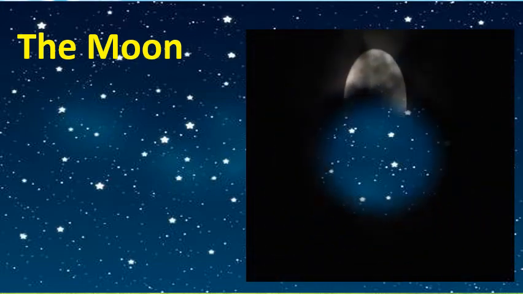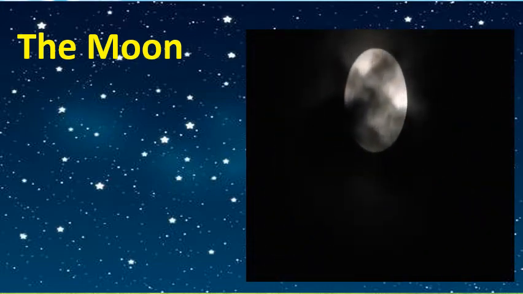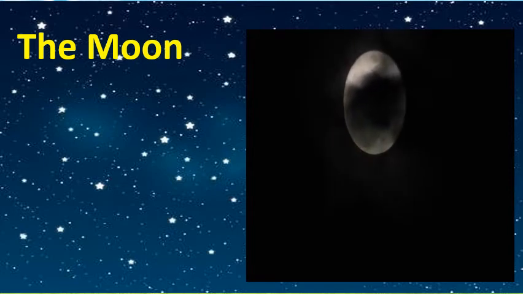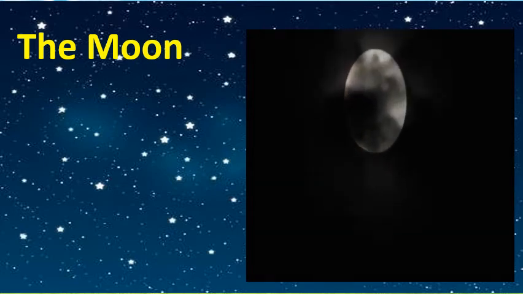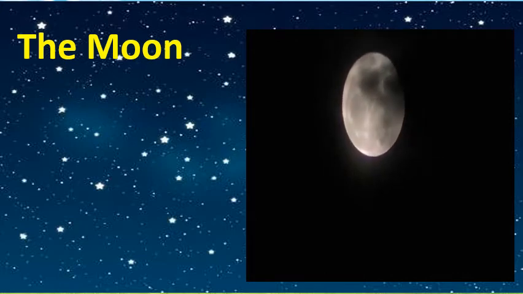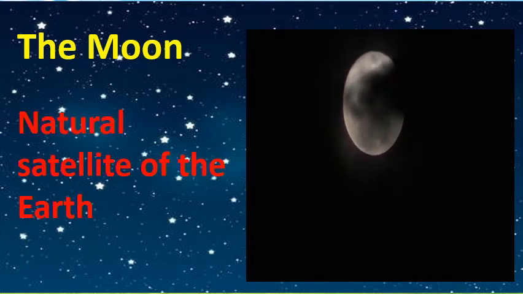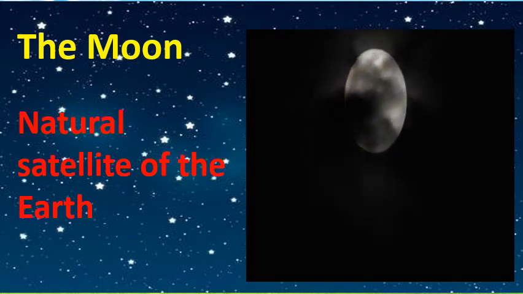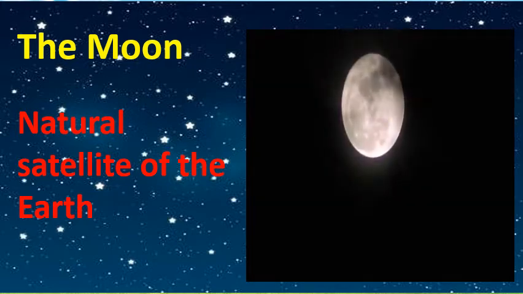Yes students, we will study about the moon. Some heavenly bodies revolve around planets. These are called satellites. Satellites too get their light from the sun. We see the moon at night. It revolves around the earth. Hence it is called the satellite of the earth.